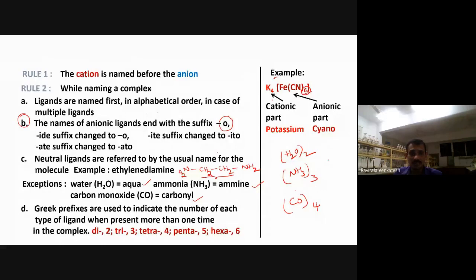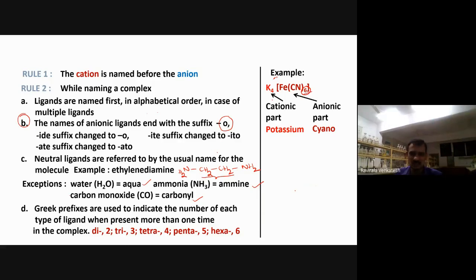One more example, SO4 -2. How many times? For example, it is having 5 times. What you have to call? Pentasulfato. Sulfate, sulfato, pentasulfato, something hexasulfato like that. Okay. So if you have more than one ligand, you have to use di, tri, tetra, penta, and hexa nomenclature.